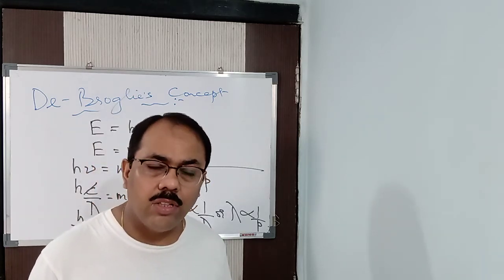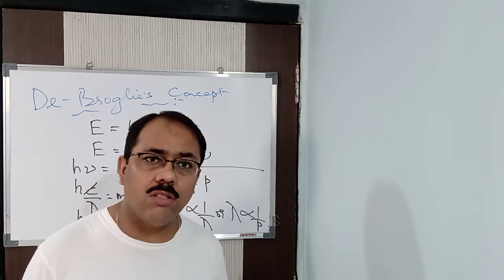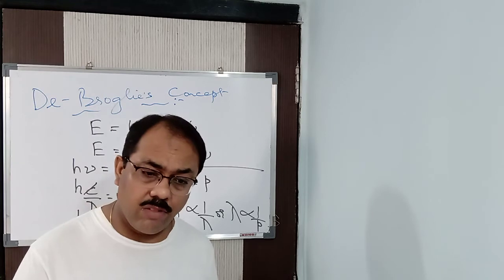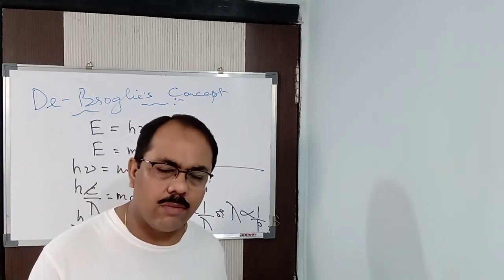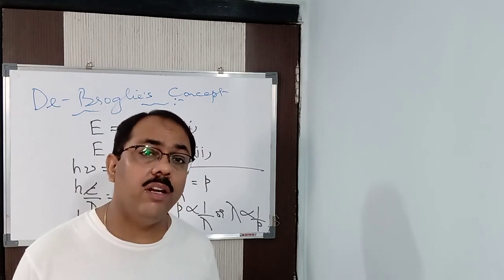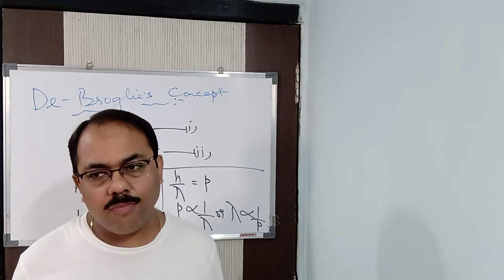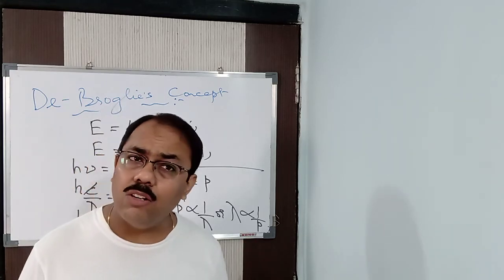Is a common man dealing with electrons, protons or neutrons? No. Even a chemist is not dealing with electrons, protons or neutrons. He is dealing with atoms or molecules, we can say. Not even atoms, because an atom does not exist independently, so how will an electron exist? Clear? Hence, de Broglie's concept of the dual nature of matter has nothing to do with our day-to-day life.